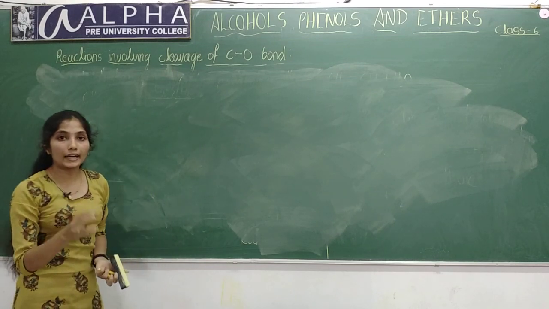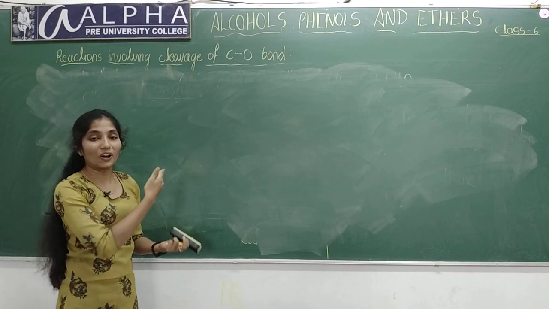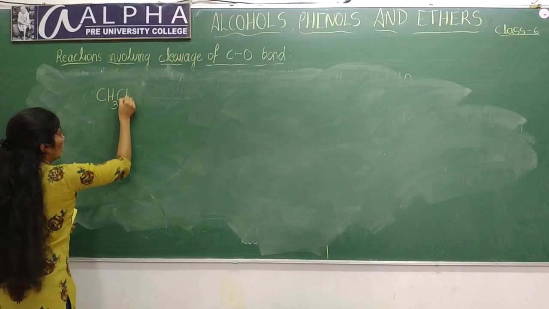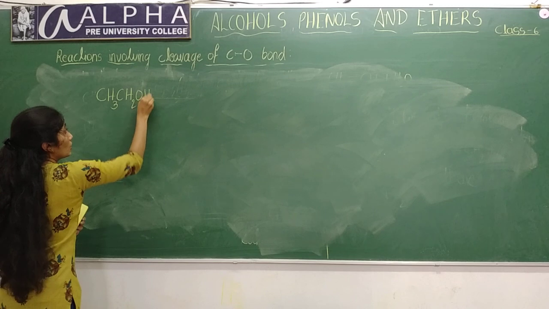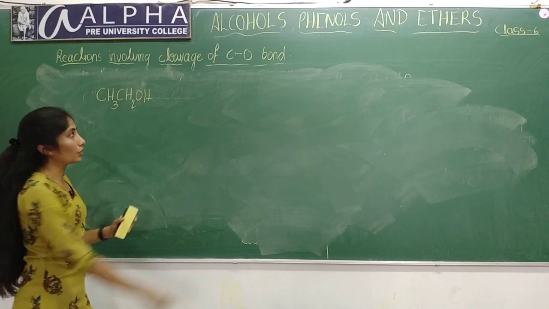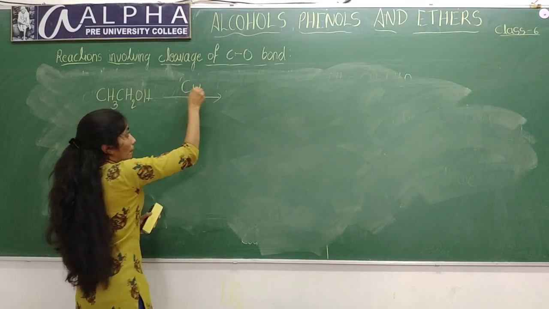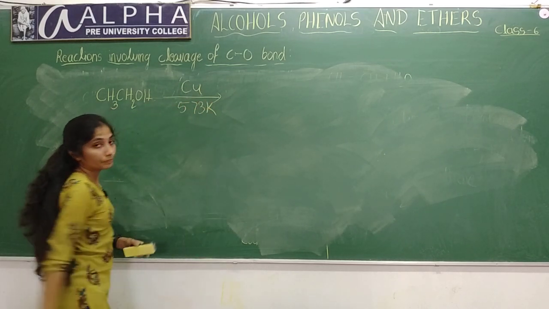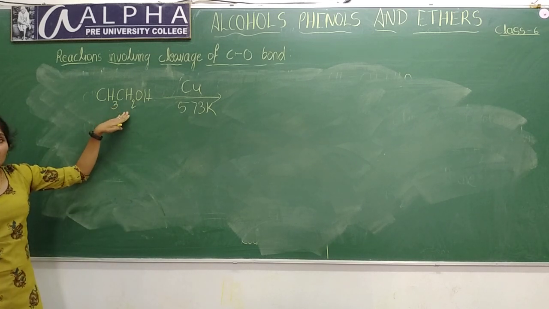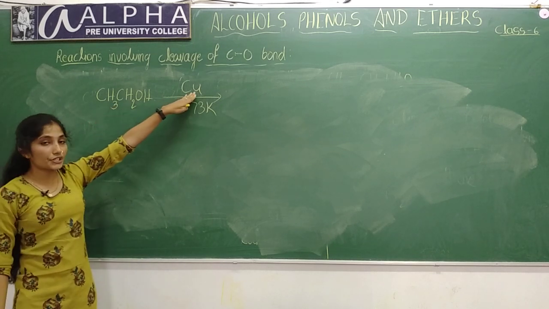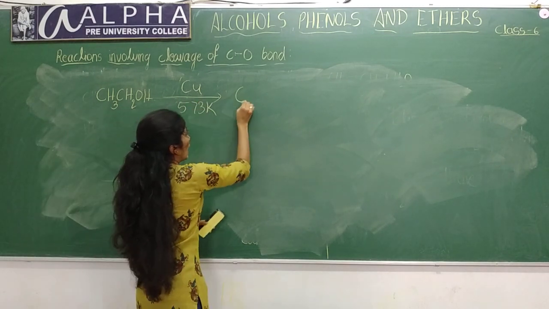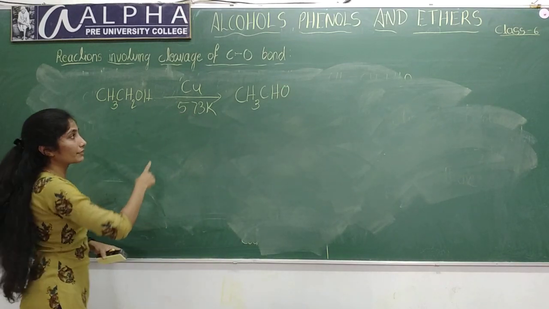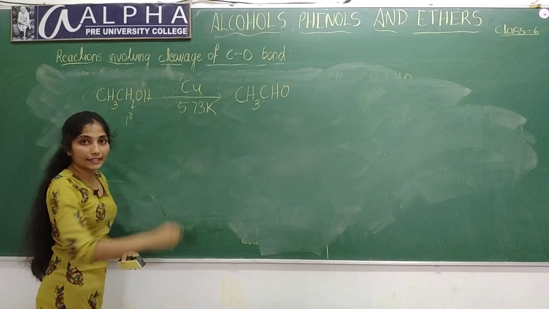You can even oxidize alcohols by using copper. CH3CH2OH, this is a primary alcohol. When you heat vapors of alcohol with copper, heated copper at 573 Kelvin temperature, when these vapors of alcohols are passed through heated copper wire, you will get aldehyde. Primary alcohols will give aldehyde, that is CH3CHO, acetaldehyde.